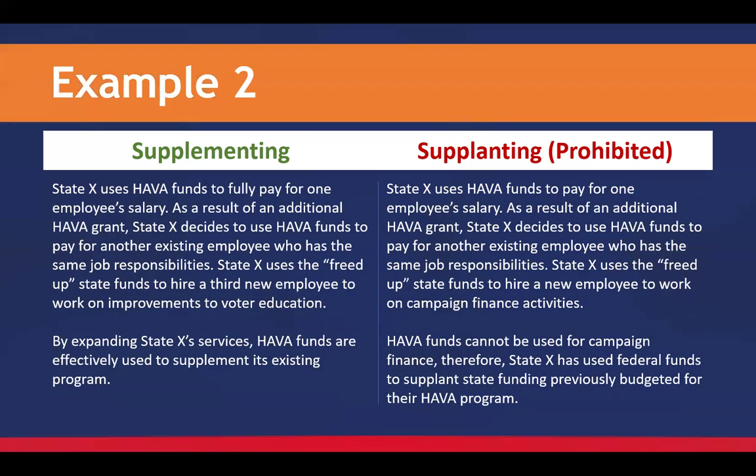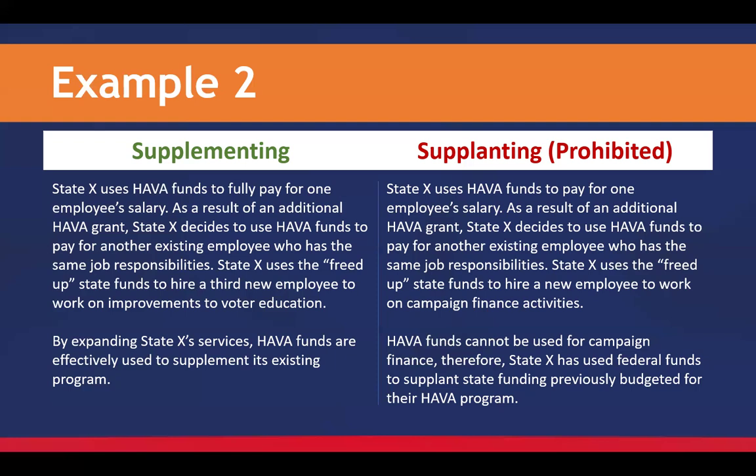Example number 2. State X uses HAVA funds to fully pay for one employee's salary. As a result of an additional HAVA grant, the state decides to use HAVA funds to pay for another existing employee who has the same job responsibilities. The state uses those freed up state funds to hire a third new employee to work on improvements to voter education. HAVA funds were used effectively to supplement in this situation.